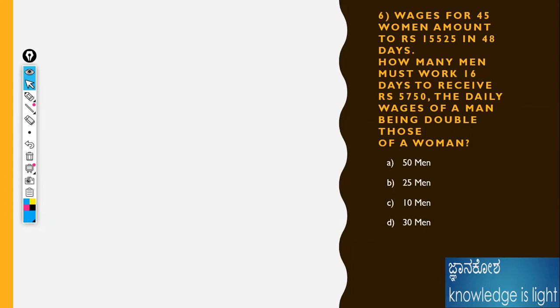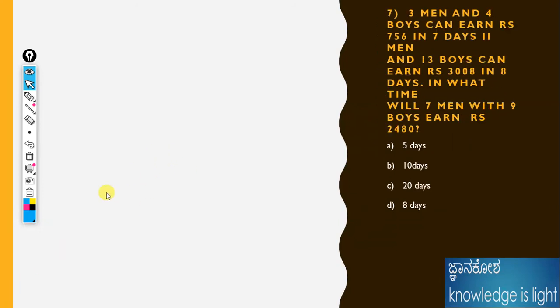Okay, these types of problems are already solved in time and work. I'm just showing how to solve the problem with rupees, with a salary. 3 men and 4 boys get the salary 756 rupees in 7 days. Why am I taking it like this?